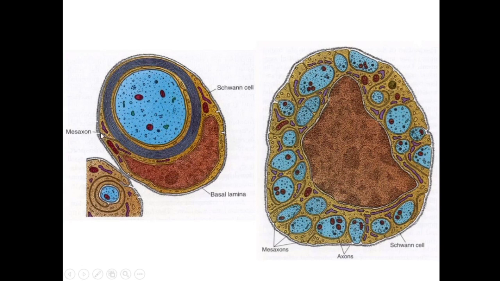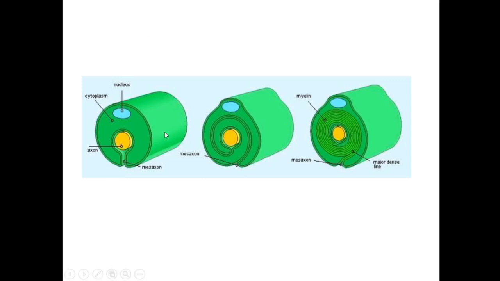What happens in the myelination? In the myelination process, the cell membrane of the Schwann cell starts winding around the axon, and after 50 to 60 turns, it will then deposit its cell membrane over the axon in the form of the myelin sheath. So myelin sheath is a lipoprotein sheath which covers the myelinated type of axons, and this myelination occurs in the form of the segments, the nodes. This is the myelination process.